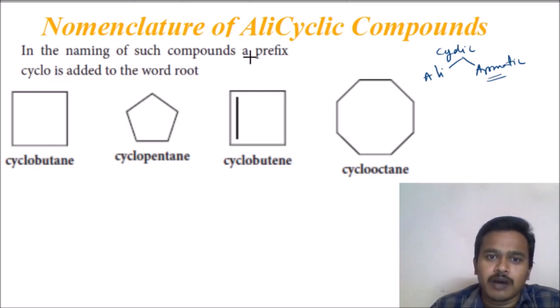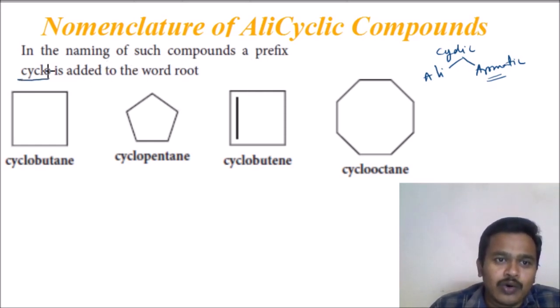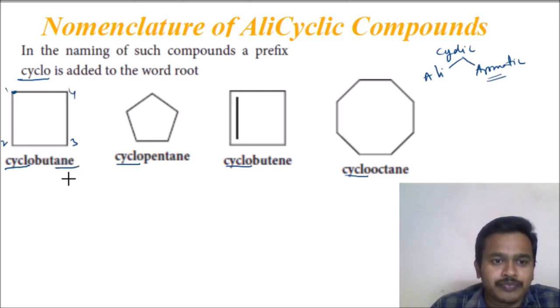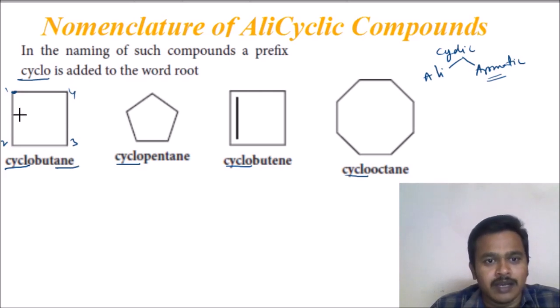In the naming of such compounds, the prefix cyclo is added to the word. Initially, at the start, you have to use the word cyclo. If you observe, starting point 1, 2, 3, 4, again 4 is coming and ending here only. So this is a cyclic compound. At that time you have to start the name with the prefix cyclo. How many carbons are there? 1, 2, 3, 4 carbons. So but, and ANE is the suffix here because all are single bonds.